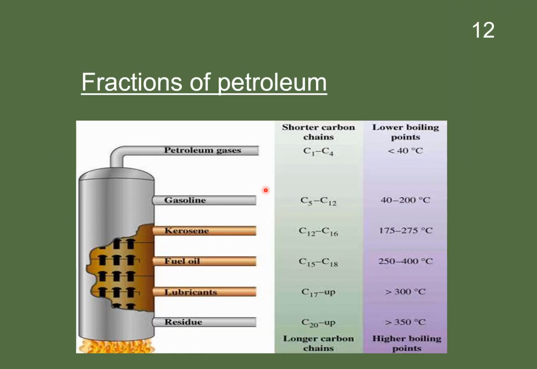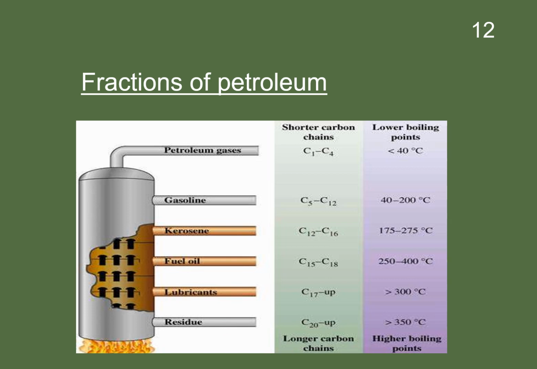This is the fractional distillation column, and these are the different fractions of petroleum. Number one is liquid petroleum gas. Number two is gasoline. Number three is kerosene. Number four is fuel oil. Number five is lubricating oil, and then residue, or we can say bitumen.